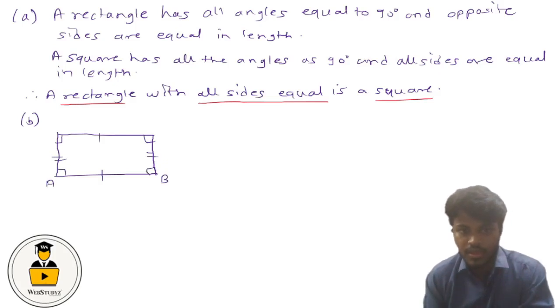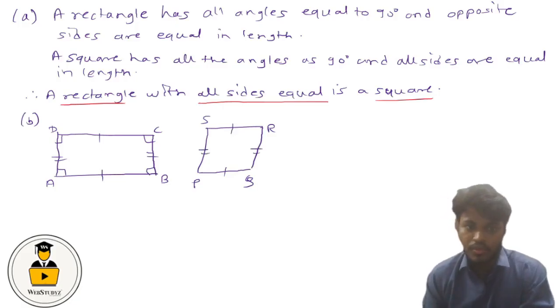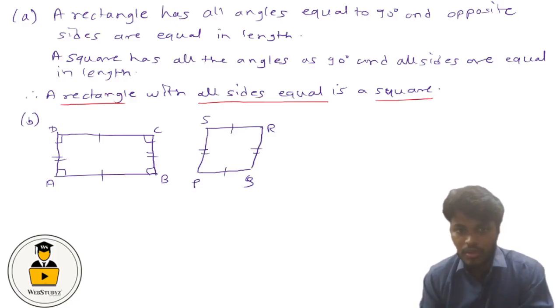So let us assume that this is a rectangle ABCD, and consider a parallelogram PQRS. Now we know that opposite sides of a parallelogram are equal in length. Looking at the diagram, we can see that the rectangle and parallelogram both have opposite sides equal. Only difference is the angle.